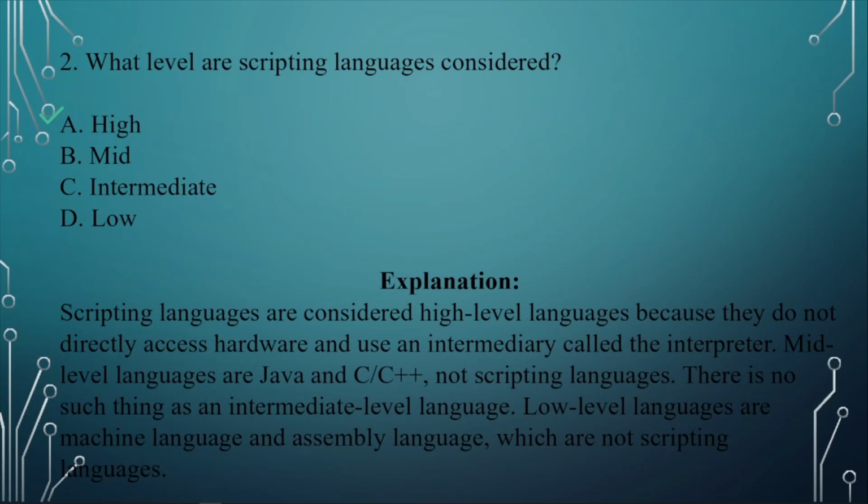Mid-level languages such as Java and C and C++ are not scripting languages. There is no such thing as an intermediate level language. Low-level languages are machine language and assembly language, which are not scripting languages.